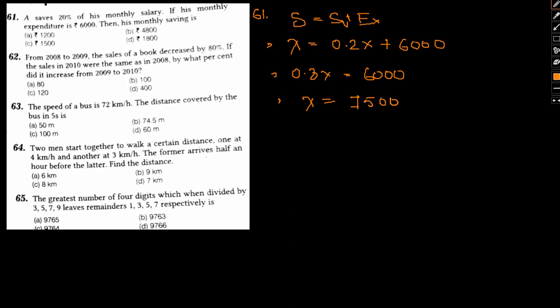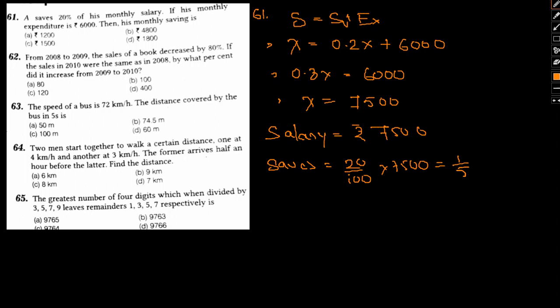7,500. Okay, so now his salary is rupees 7,500 and he saves 20%, that is 20 by 100 into 7,500, or 1 by 5 of 7,500.